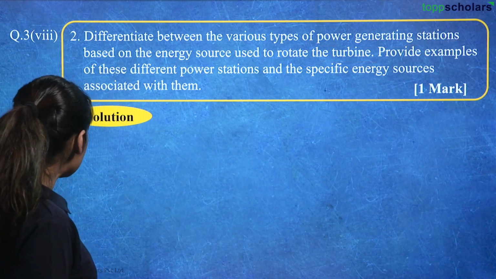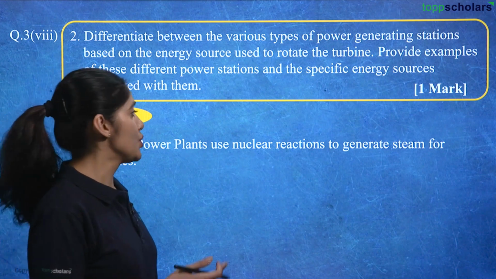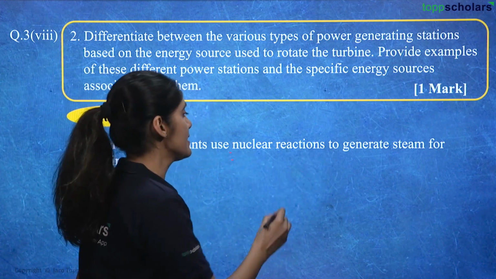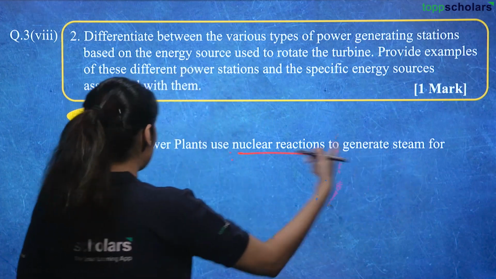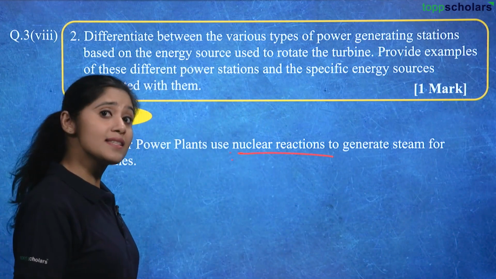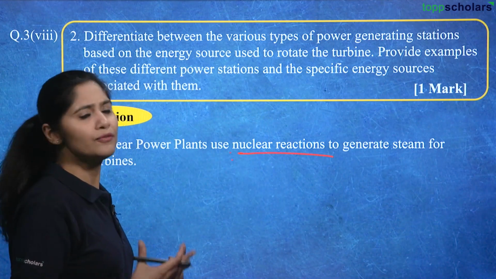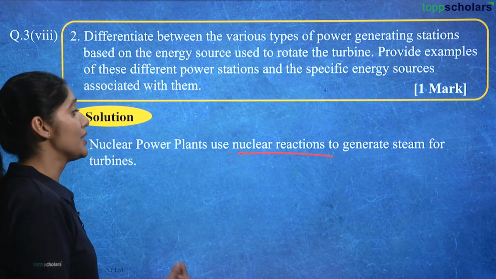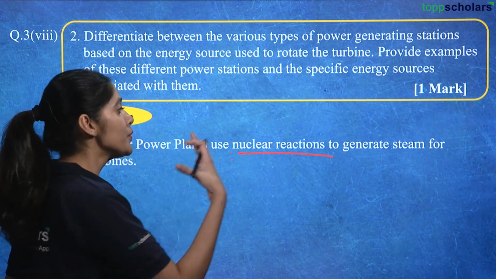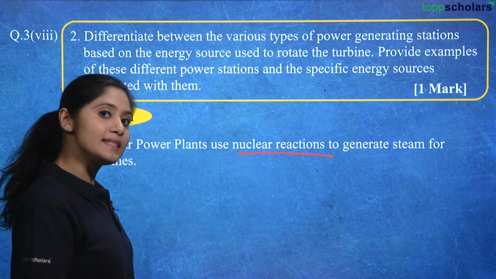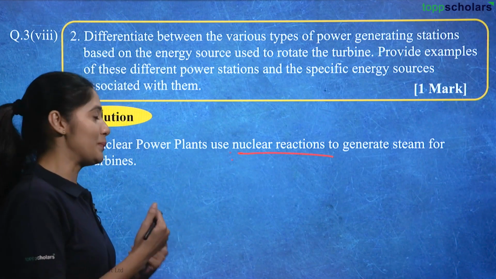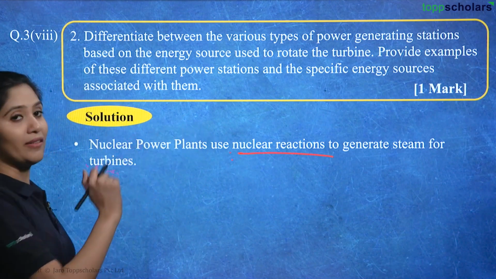Next, we can say nuclear power plants use nuclear reactions to generate steam for turbines. Again, this is generating steam only like fossil fuels, but here we are using nuclear reactions to generate steam, and this steam again runs the turbine. So this is our nuclear power plants.